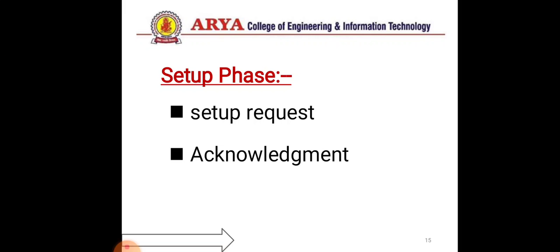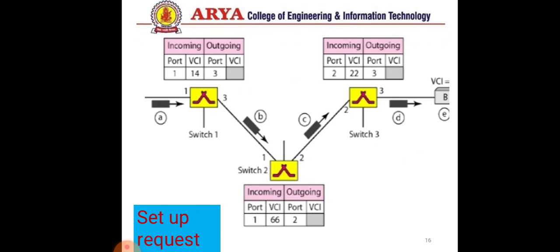So there are two cases. The first one is the setup request and the second one is the acknowledgement. In the setup request, when a sender sends a frame, here also we have a forwarding table. Every switch, or every intermediate state, has its individual forwarding table, and these forwarding tables contain the information about the port of sender and receiver. It specifies the receiver address and waits for the virtual circuit setup.